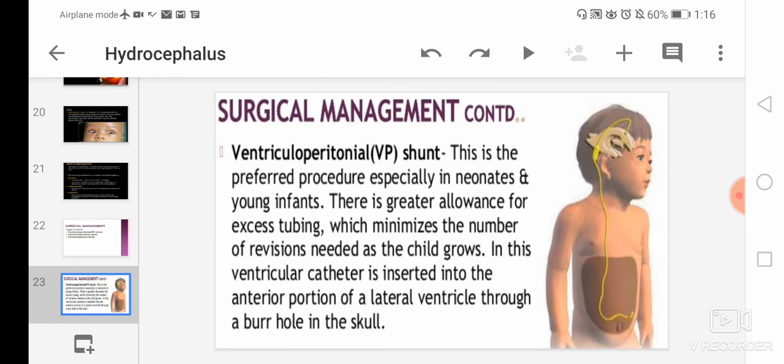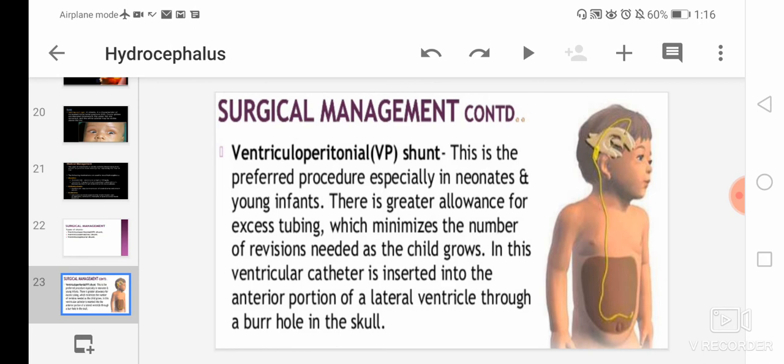So what happens, the VP shunt will be placed into the head, and this VP shunt works by taking the fluid out of the brain and moving it into the abdomen where it is absorbed into the body. This lowers the pressure and swelling in the brain.